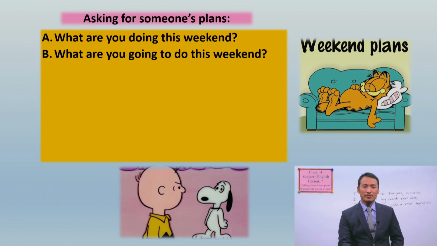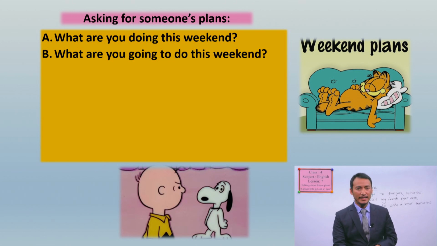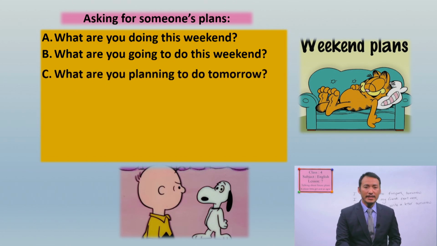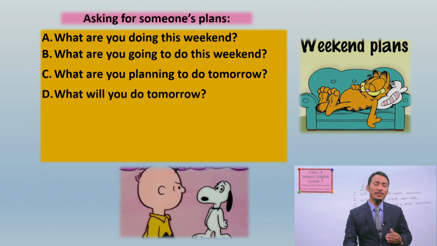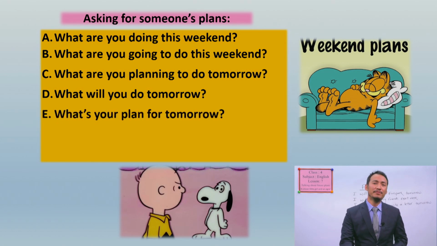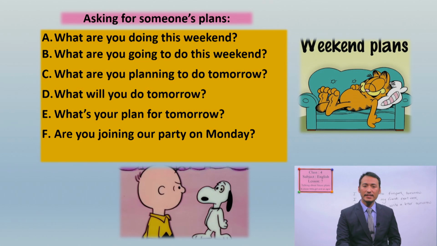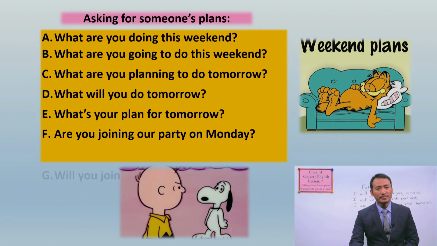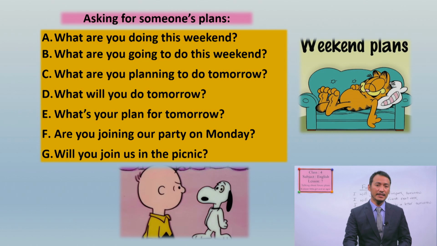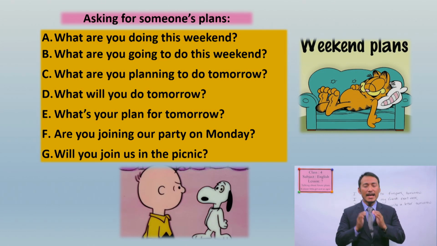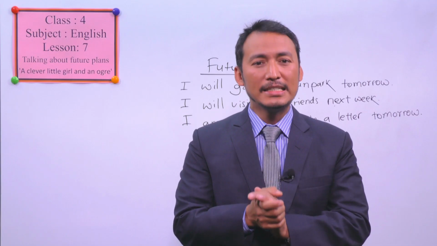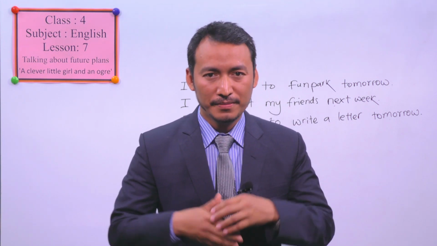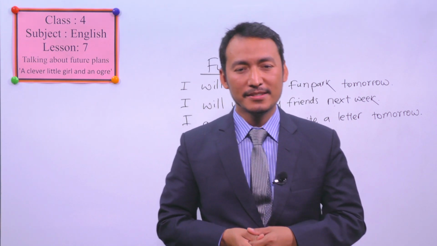First one was, what are you doing this weekend? Another one is, what are you going to do this weekend? And another way is, what are you planning to do tomorrow? Another way you can ask is, what will you do tomorrow? What's your plan for tomorrow? Are you joining our party on Monday? Will you join us in the picnic? These are the ways you can ask for someone's plan. Now you can use any of them for finding out others' plans.